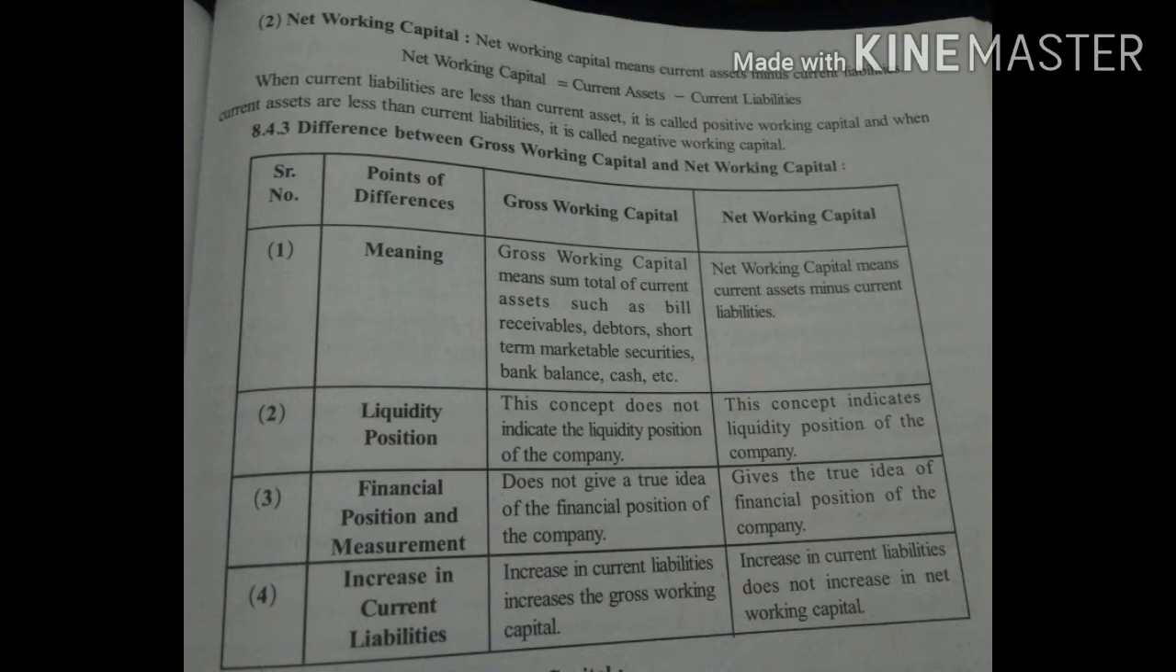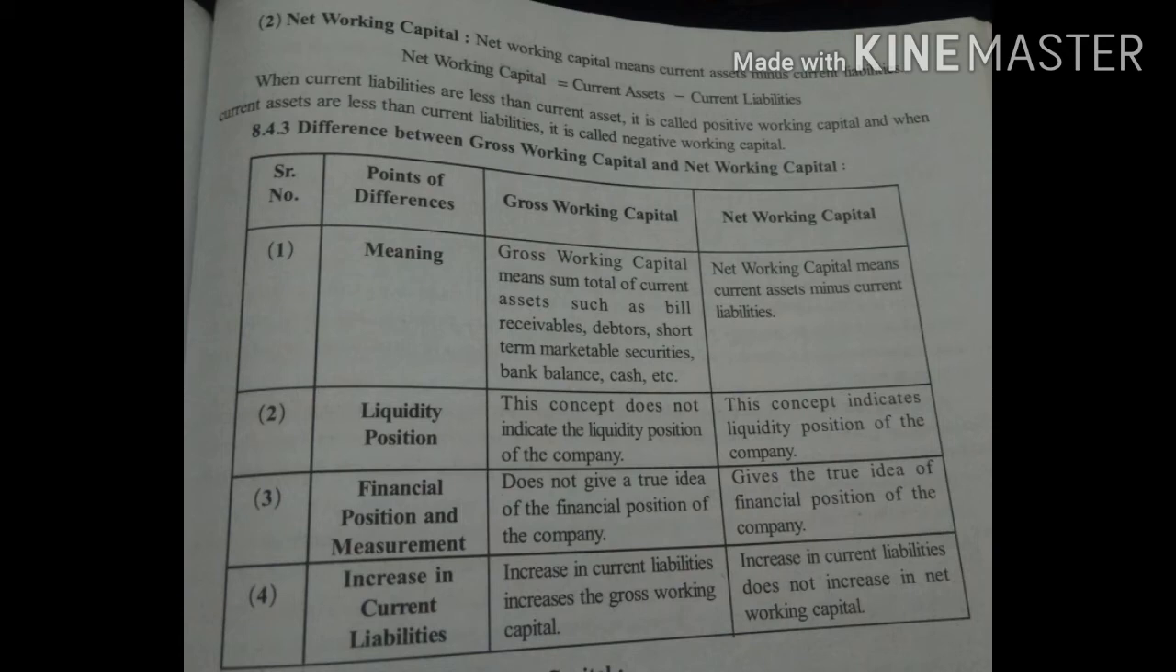Now let us see the difference between these two. The meaning: gross working capital means the sum total of current assets. As we said, bills receivable, debtors, short-term marketable securities, bank balance, cash, etc. Net working capital means current assets minus current liabilities. Now, what is the liquidity position? Gross working capital does not indicate any liquidity position, whereas net working capital indicates the liquidity position of the company.